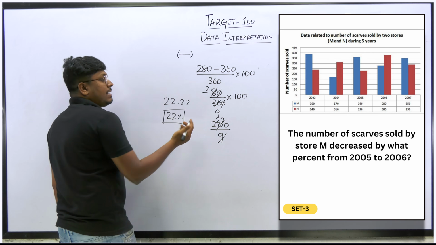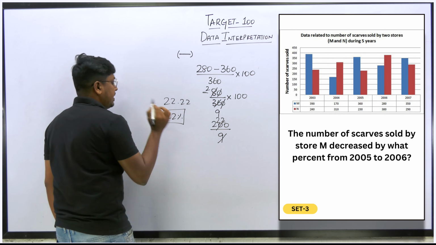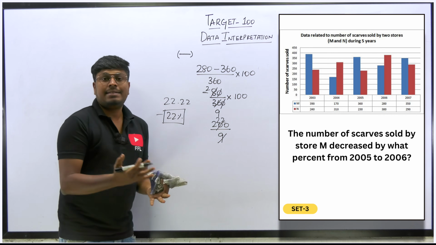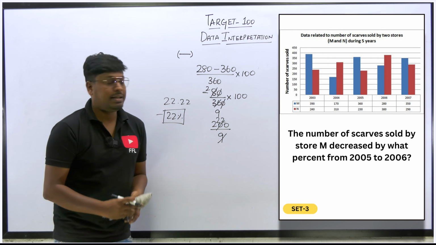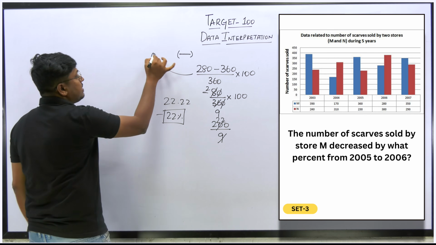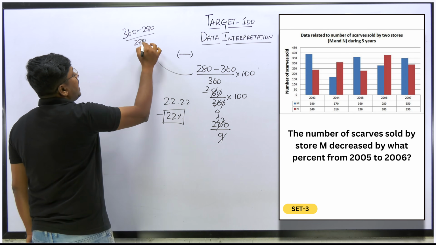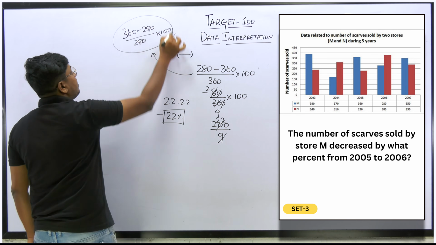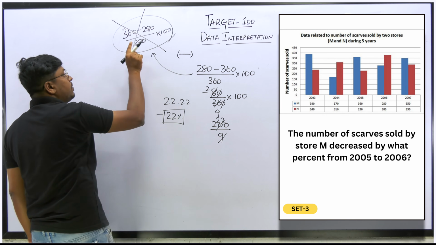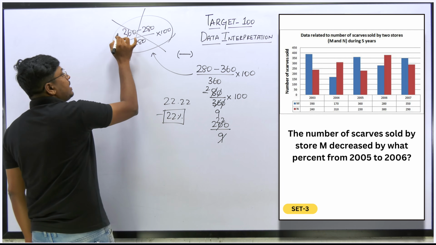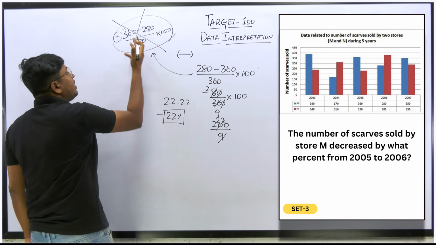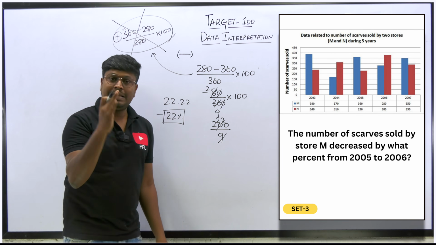So why we are saying it as a decrease? Because here we got a negative. So only if we get a negative, the answer will be in terms of decreased percentage. If you write the same step like this, 360 minus 280 divided by 280 into 100, is this correct way of writing? No, it is wrong. Why? Because if you write in this way, then the numerator value will be positive. Then you will not get a decreased percentage, you will get an increased percentage.